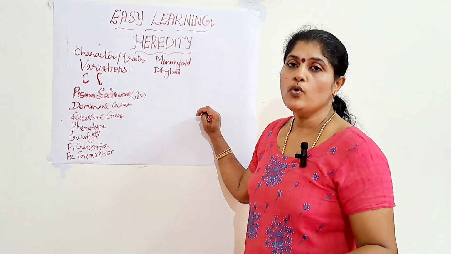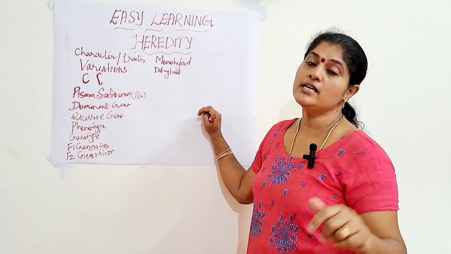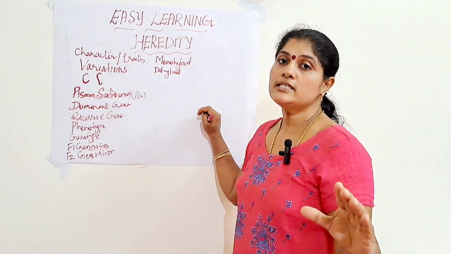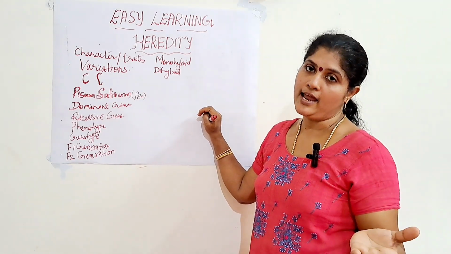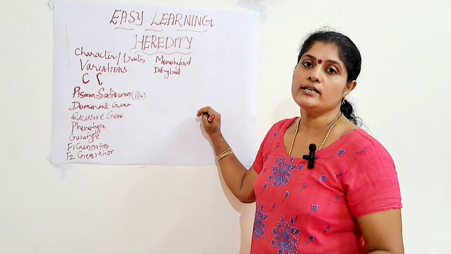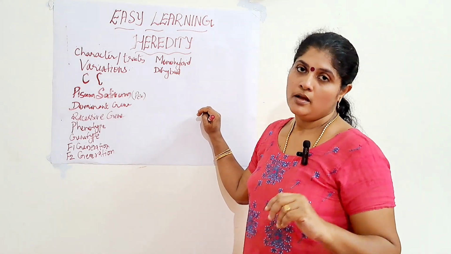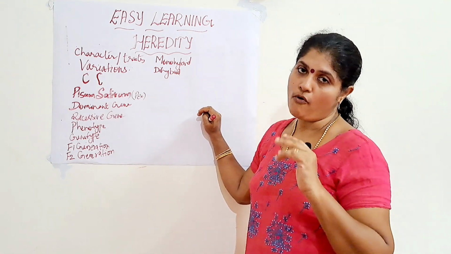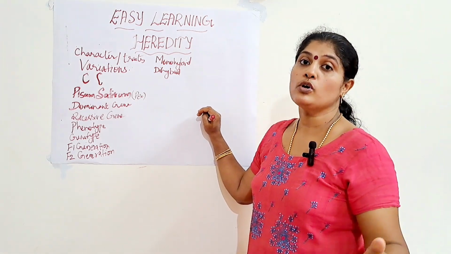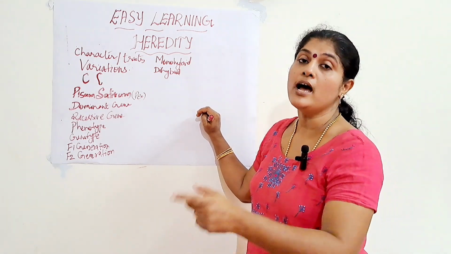So then what did he do? He self-pollinated the first generation. That is, both tall plants which were obtained in the first generation, he self-pollinated. When he self-pollinated the first generation, in the second generation he got both tall and dwarf plants. So he came to the conclusion that the one character which was not seen in the first generation reappeared in the second generation.